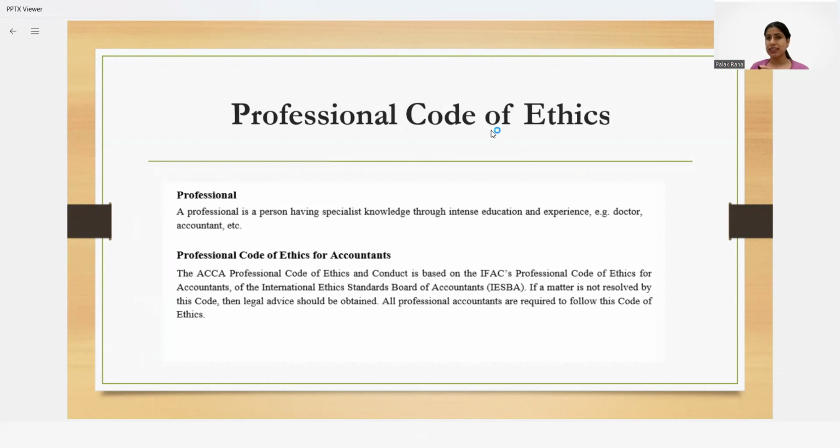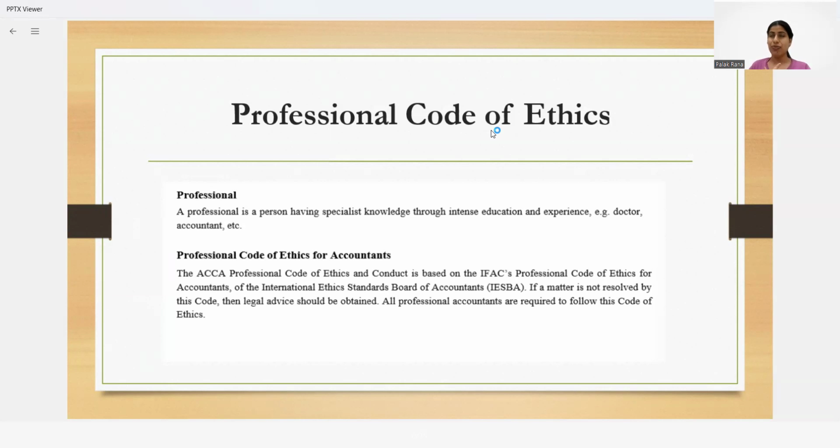So these types of person learn something from their education background, and they apply their education in their work area. So these professionals have to undergo a certain code of ethics, and in our ACCA curriculum, for accountants, we have a code of ethics which we have to comply with, and we have to comply with the IFAC professional code of ethics, which is being developed by IESBA, that means the International Ethics Standards Board.